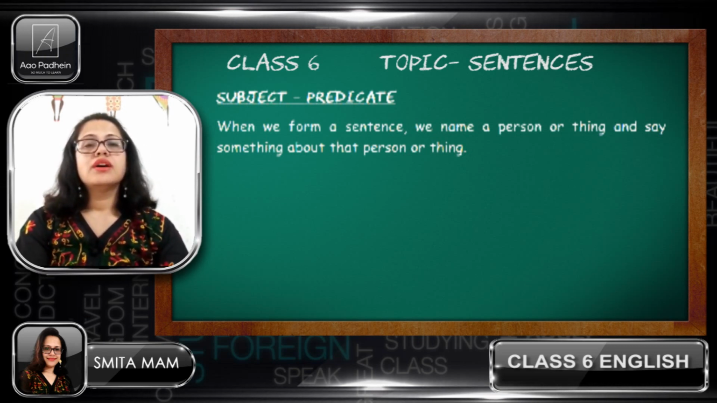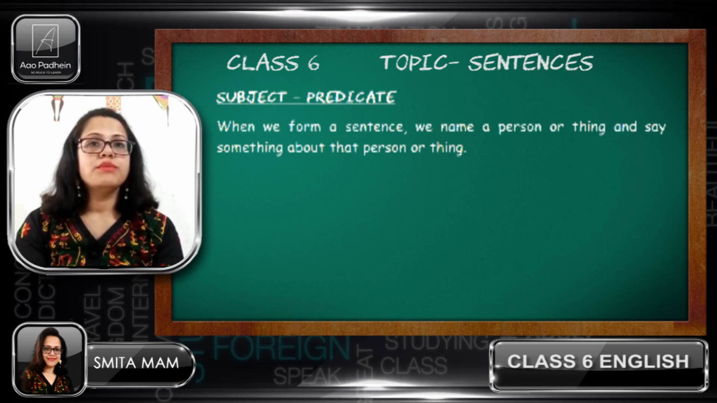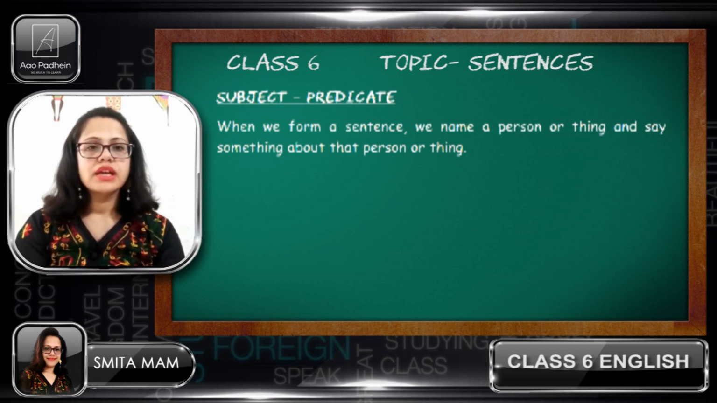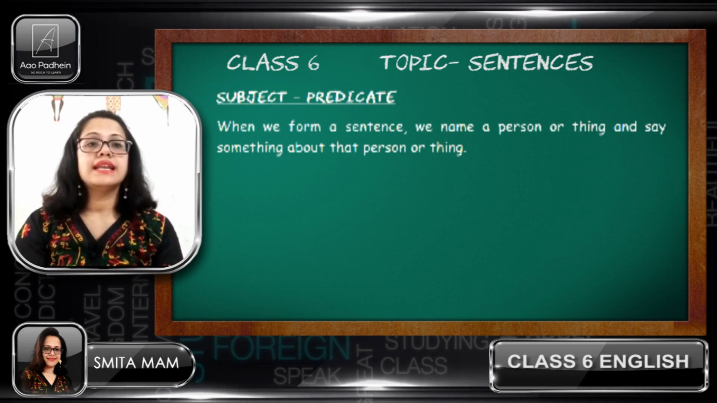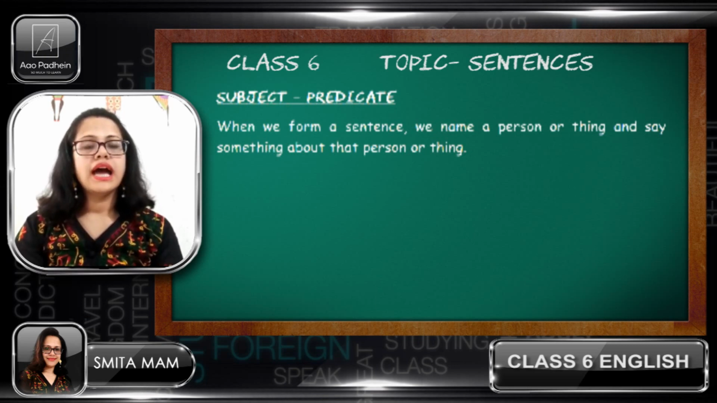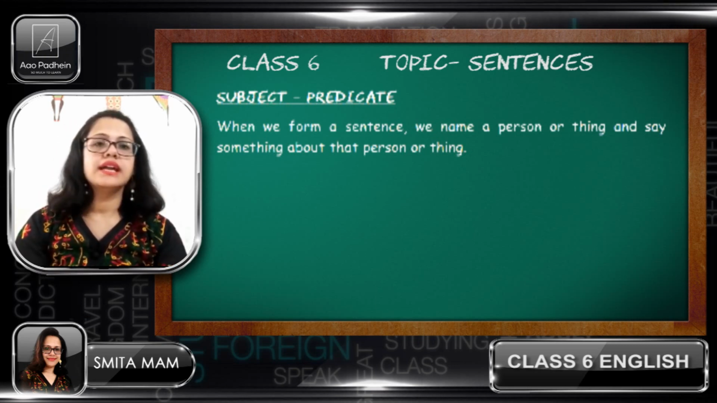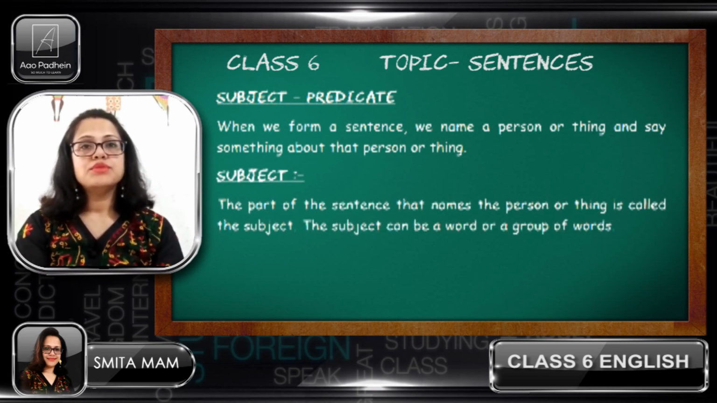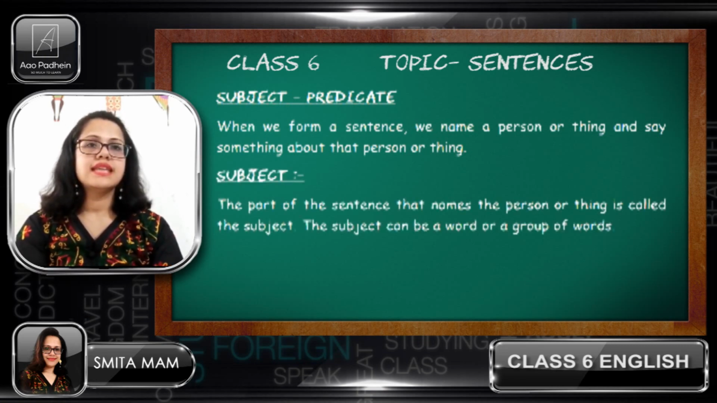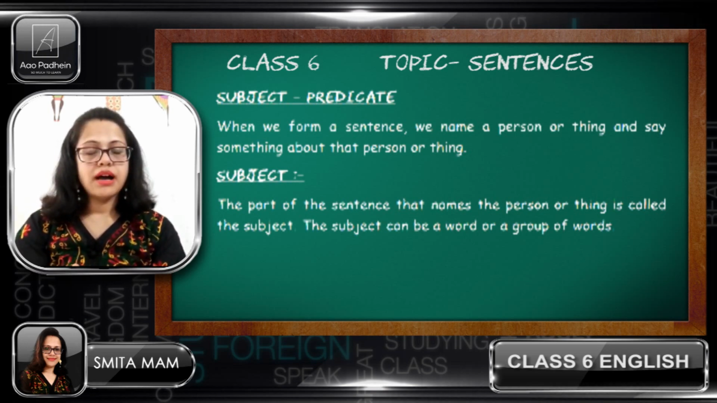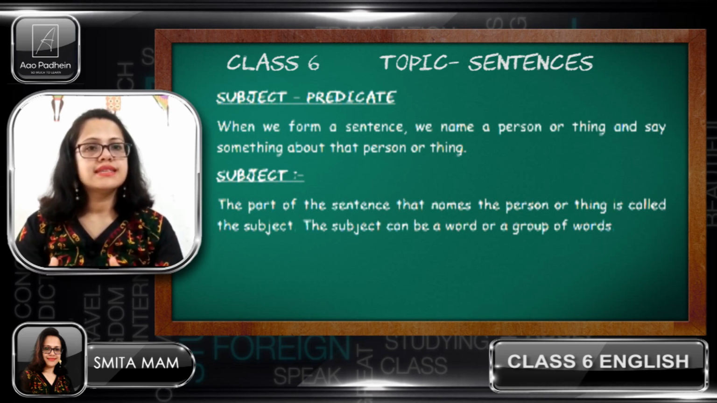Subject. When we form a sentence, we name a person or thing and say something about the person or thing. Simple. I'm talking about a sentence, and about whom or what the person is doing, which is the predicate. Let us discuss. The part of the sentence that names the person or thing is called the subject. Simple. I'm talking about whom the sentence is about: the subject.